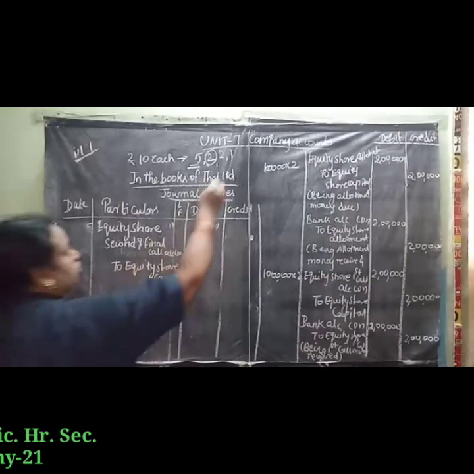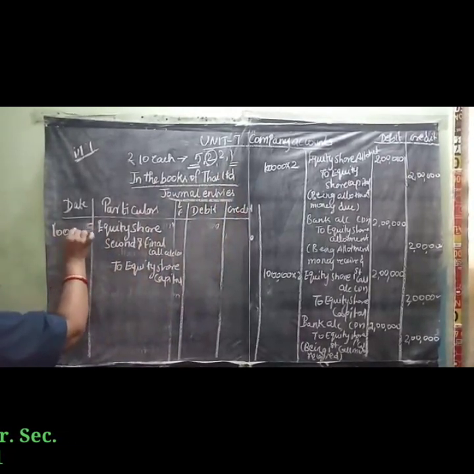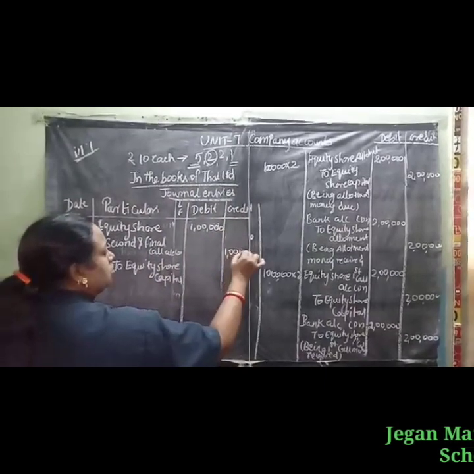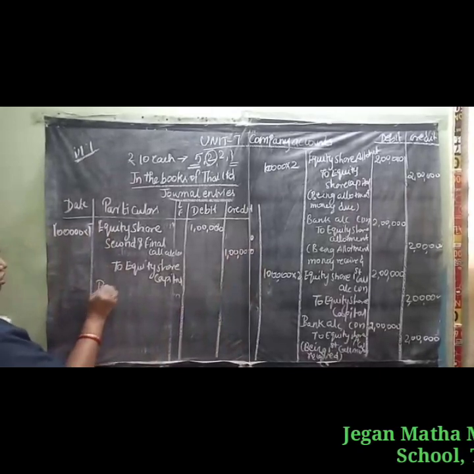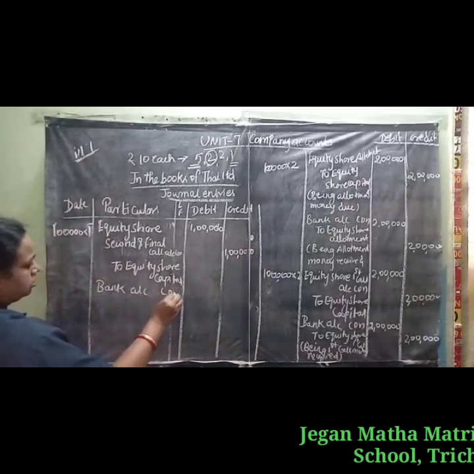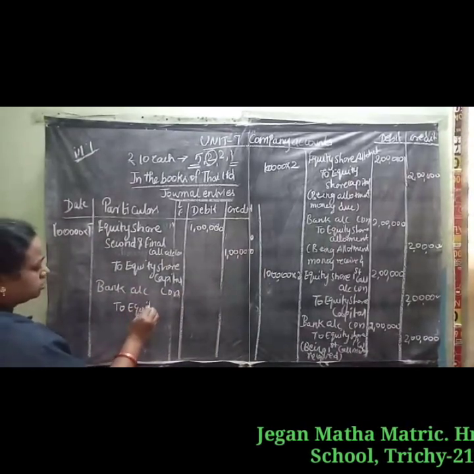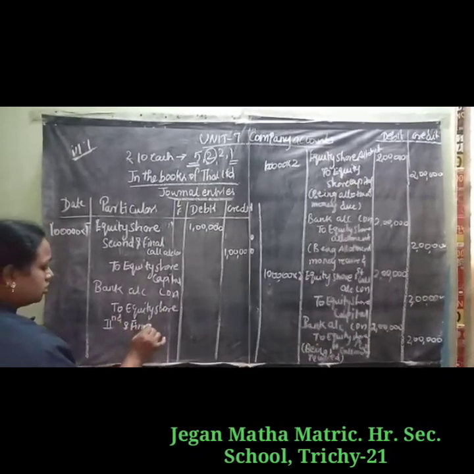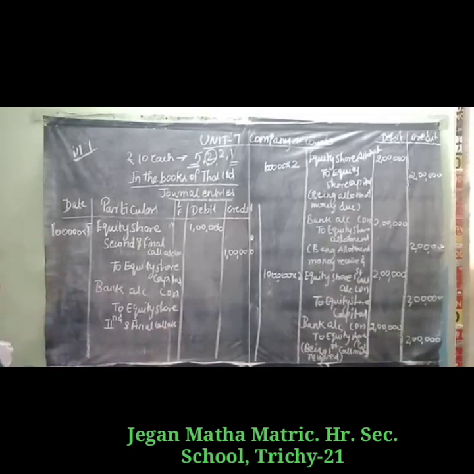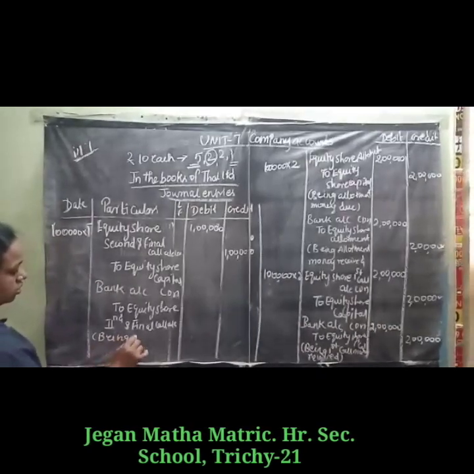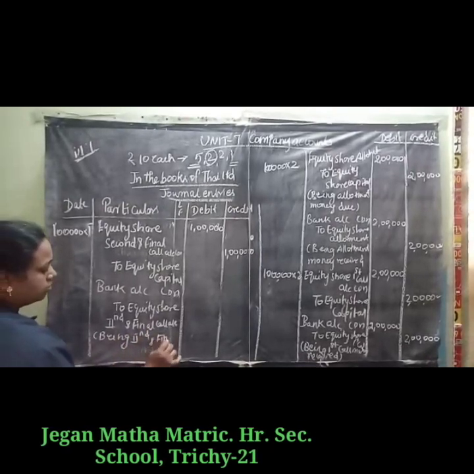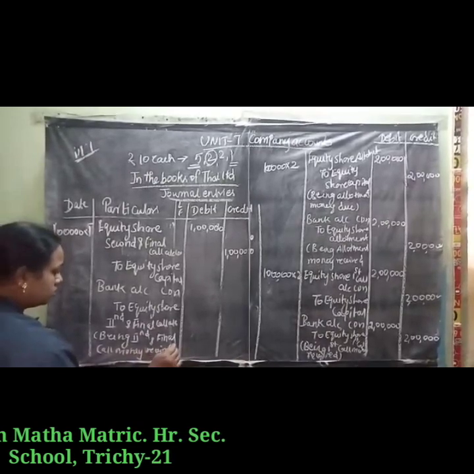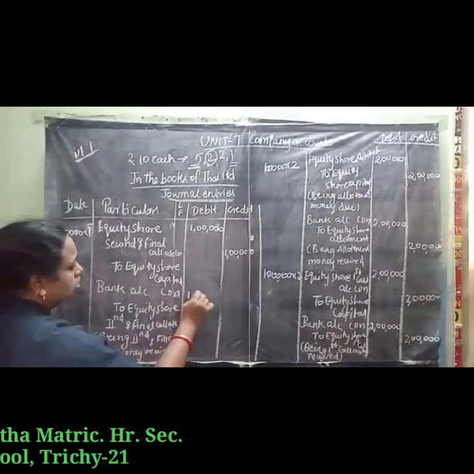Next, the final call money received: Bank Account debit to Equity Share Second and Final Call Account, being second and final call money received. Same amount, 1 lakh.